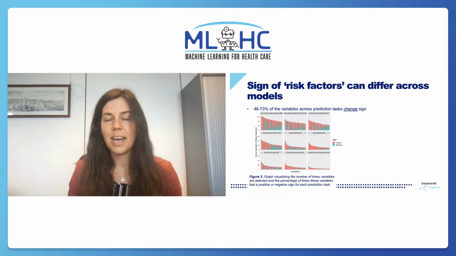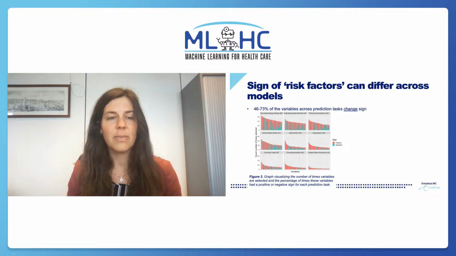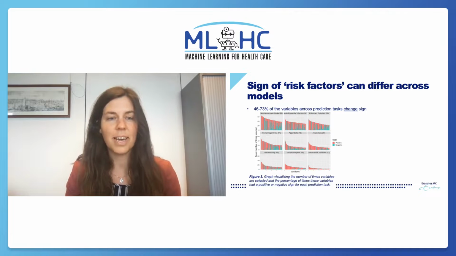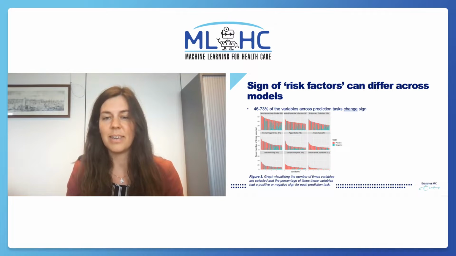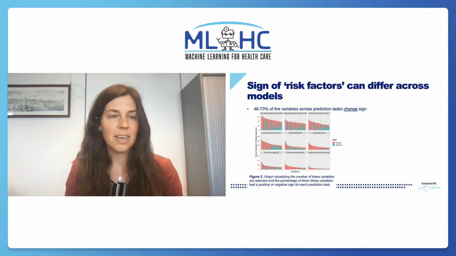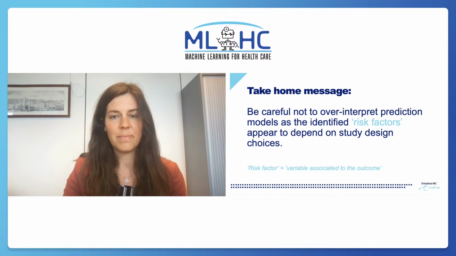Furthermore, we showed the sign of risk factors can differ across models, even for the most commonly selected variables. This graph visualizes the number of times each variable had a positive or a negative sign. So all vertical bars with 2 colors indicate variables that do not always have the same sign. We found this is the case for approximately 46 to 73% of the variables across prediction tasks.